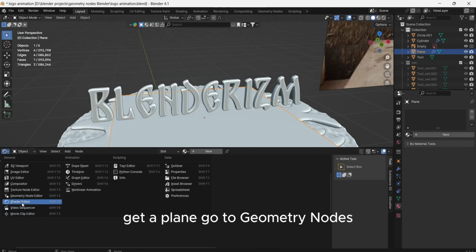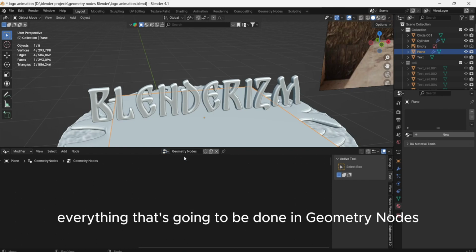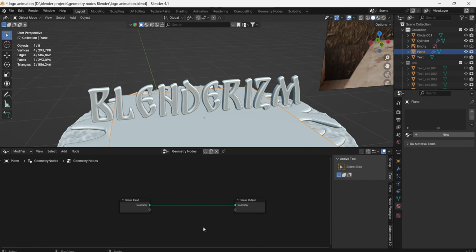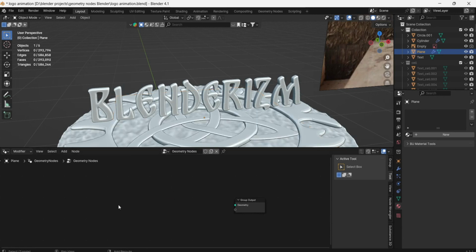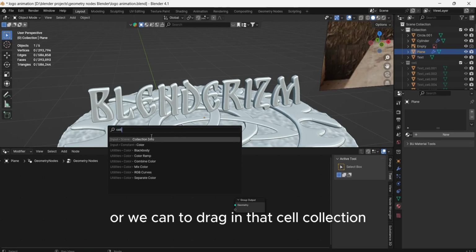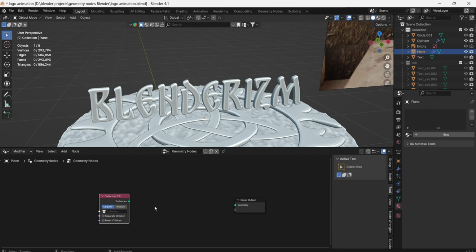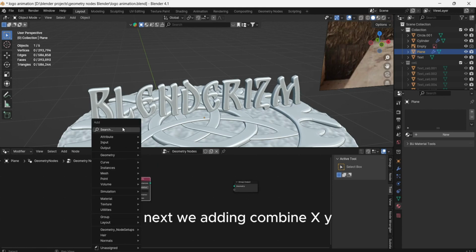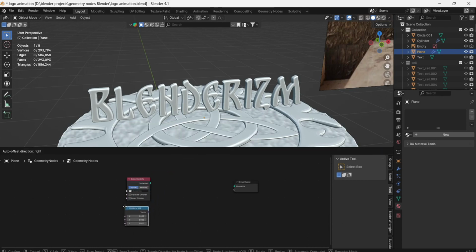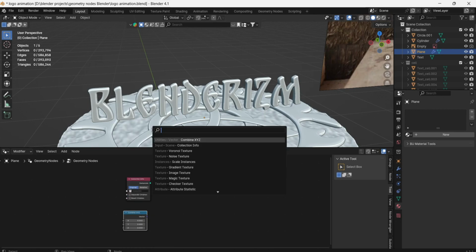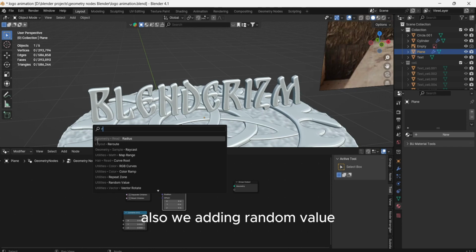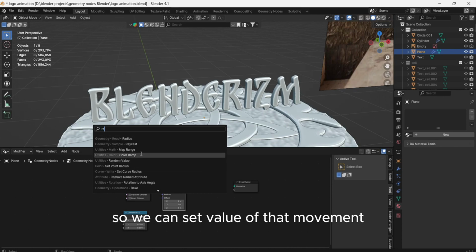Get a plane, go to geometry nodes. Now everything is going to be done in geometry nodes, so I'm going to click new here and we need to delete input. And create collection info, or we can drag in that cell collection. Next we add combine X, Y, Z to control the movement of pieces. Now we can add a set position node. Also we add a random value so we can set the value of that movement.